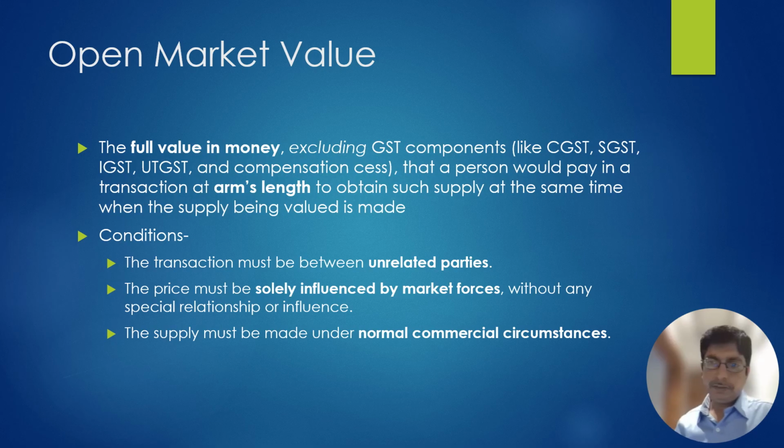What it says is that the open market value is at the same time between two unrelated persons, maybe with the same supplier with an unrelated buyer, or two altogether different parties. But what is given is "at the same time." What is the meaning of at the same time? Same hour, same minute, same second. See, in the cement industry, price is changing after every 30 seconds.